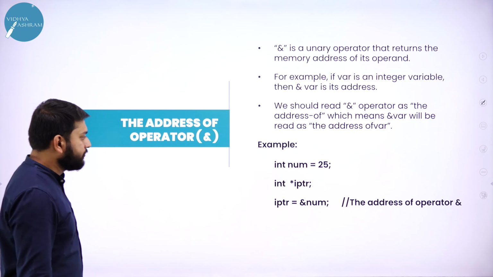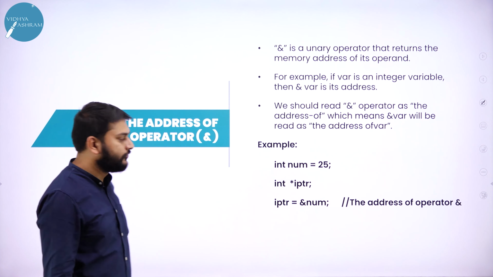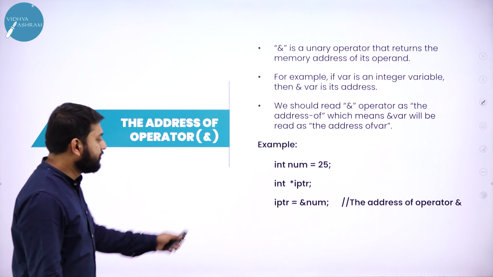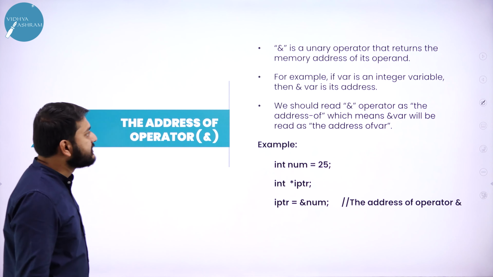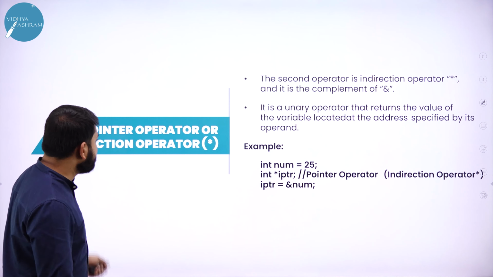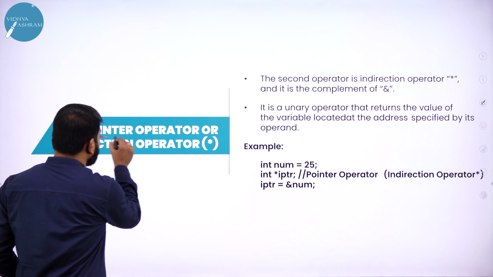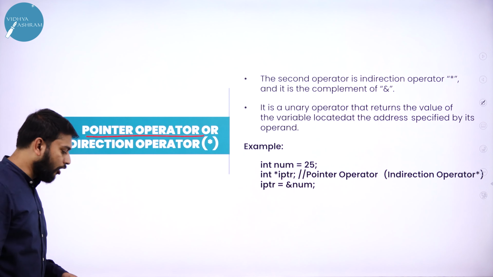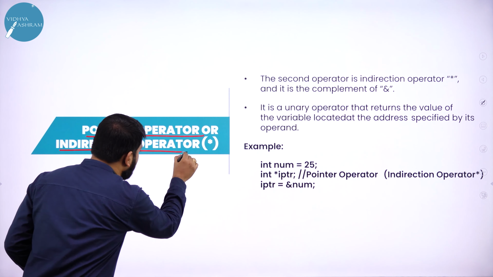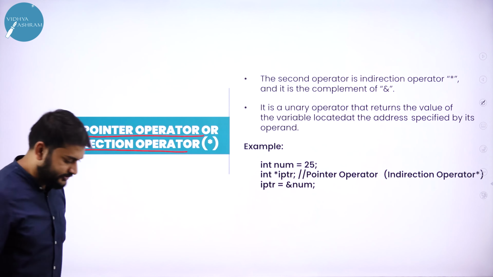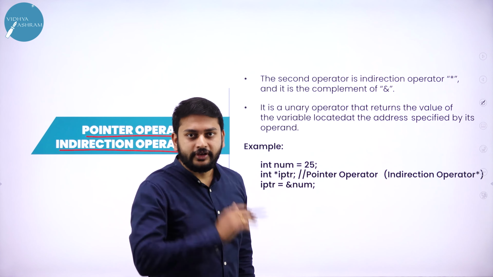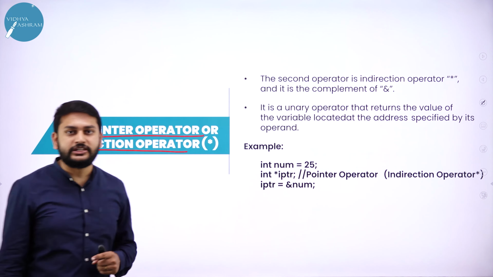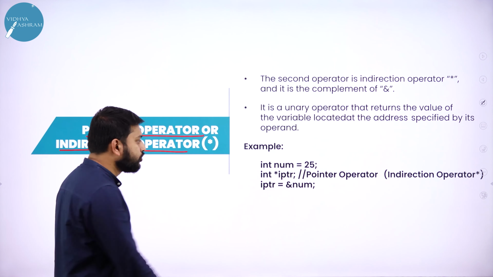Moving on to the next one. The same example is explained here. That is what you have to understand, guys. This is one of the important points: the pointer operator. What is this pointer operator? You can also call it the indirection operator. Please observe here, I explained this concept in the beginning.